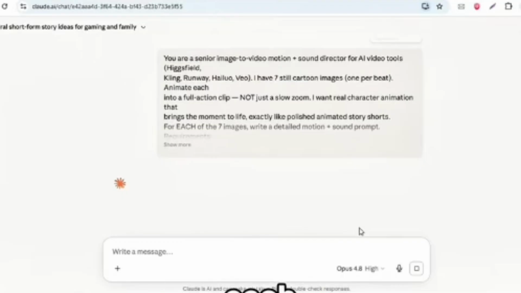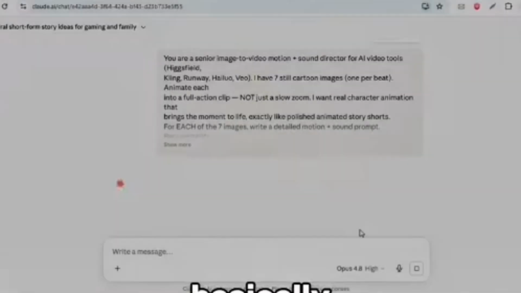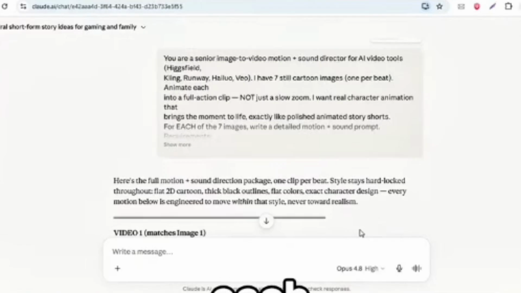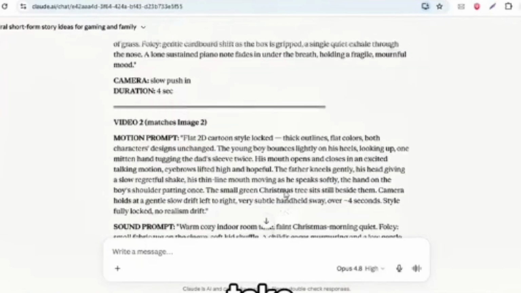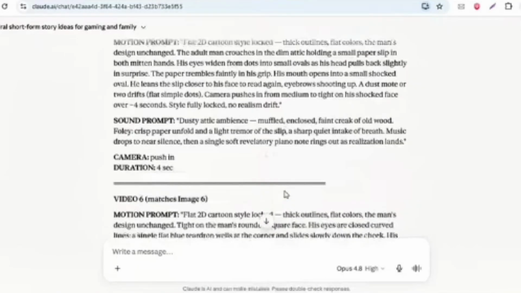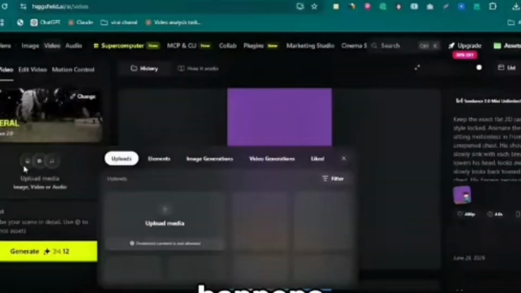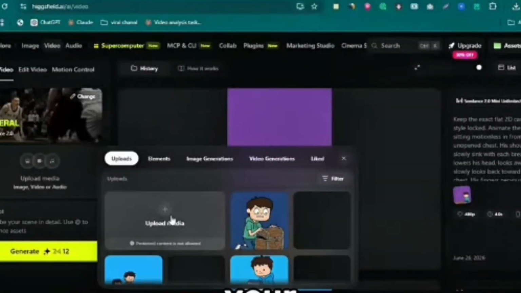Claude spins each one into a ready-to-use motion prompt, basically the instructions that tell the AI how each still should come alive and move. Now take those over to Higgsfield. Click into the Video Generation tab. That's where the magic happens. Inside the Video tab, start with your first image. Hit Upload, drop it in.